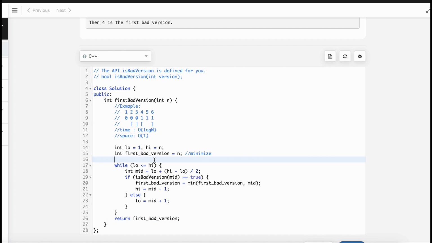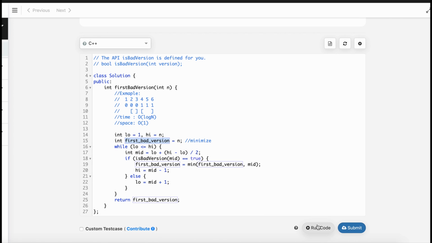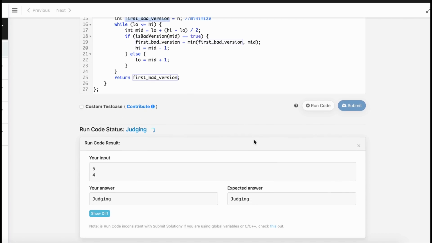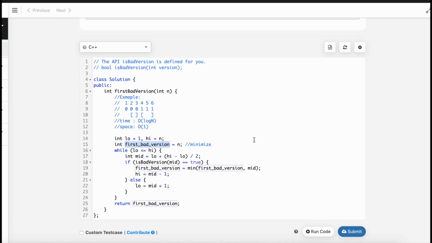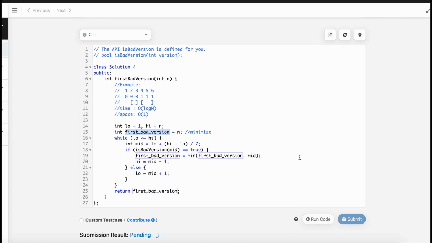Well, let's see. We always try to minimize this one. Let's compile the code first of all. Run the code. Okay. Let's submit it. Then we'll see.